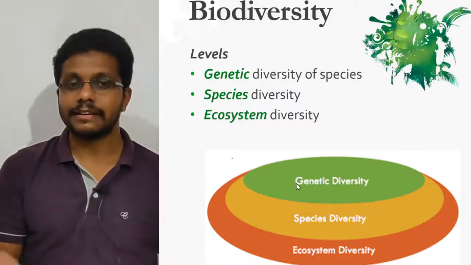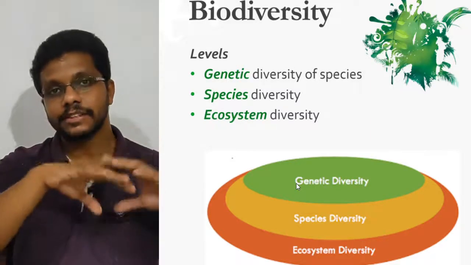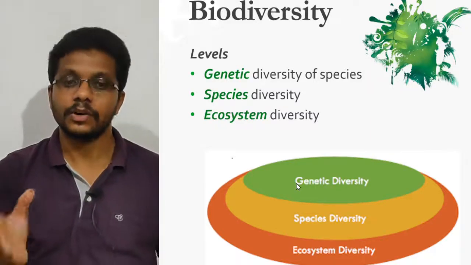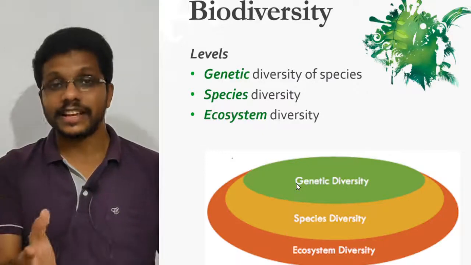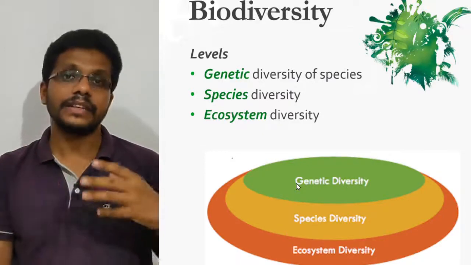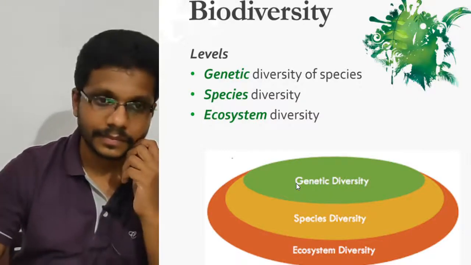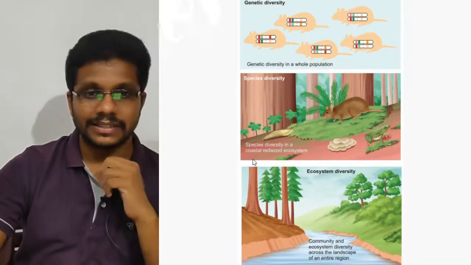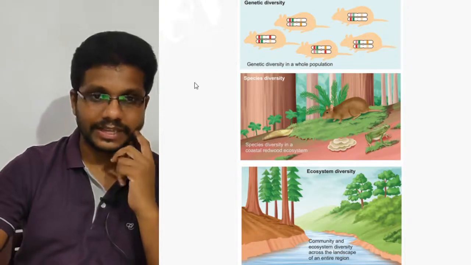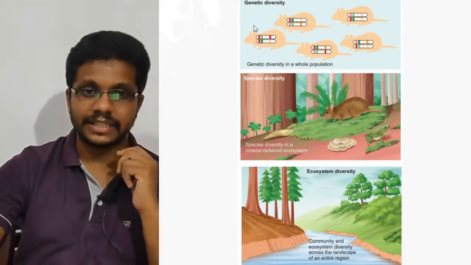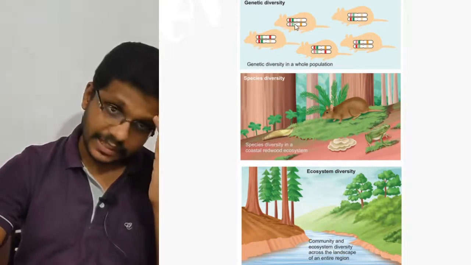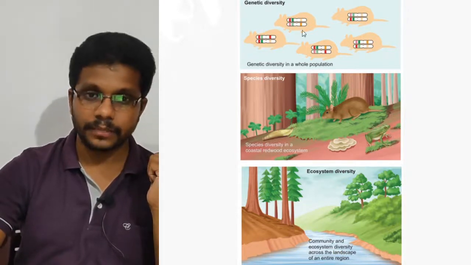So we have genetic diversity. The genetically diverse groups of organisms form the species diversity. Then finally, along with the different landscapes, it forms ecosystem diversity. This is a pictorial representation of the concept. Firstly, we have the genetic diversity. In this figure, they show mice.